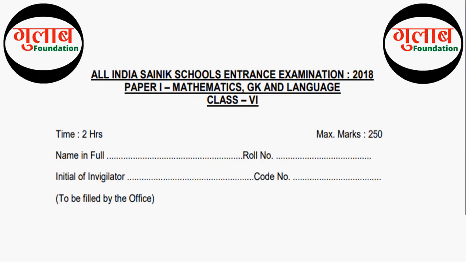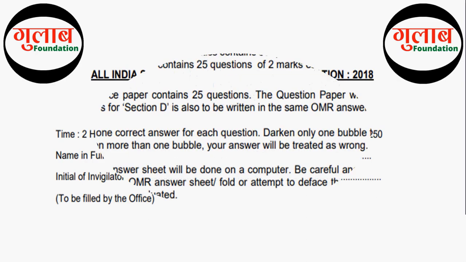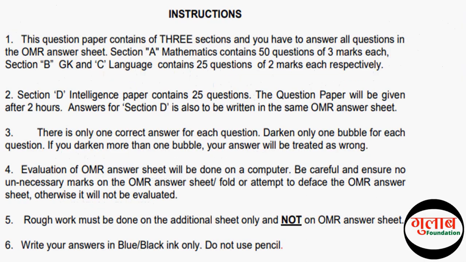Here you will write your name in full and roll number, initial of invigilators and code number. Instructions. From here you can read the instructions. So let's move to the questions. Section B, general knowledge.